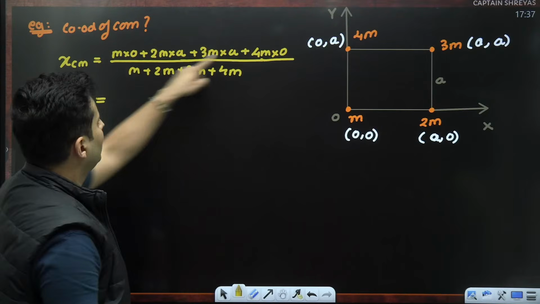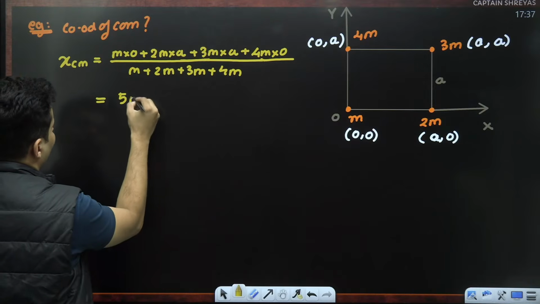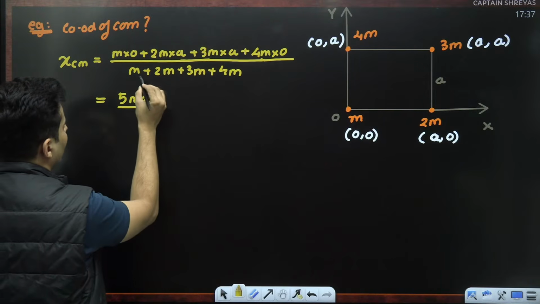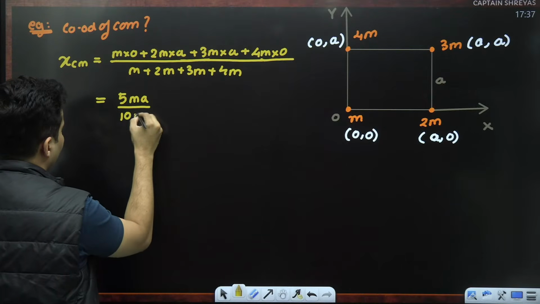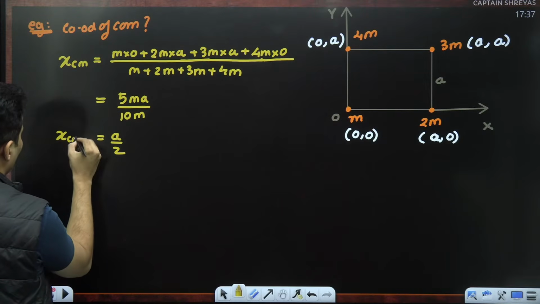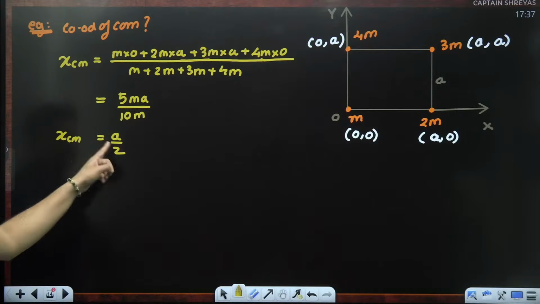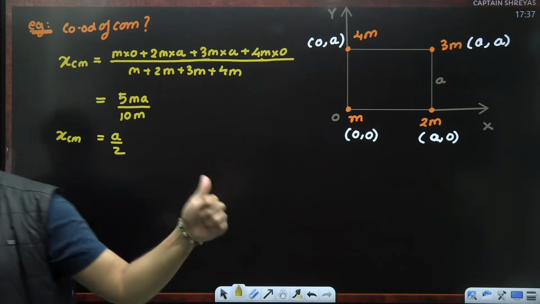This is 0, that is also 0. 2ma plus 3ma, which will make it 5 times ma, divided by 1 plus 2 is 3, 3 plus 3 is 6, 6 plus 4 is 10. So divided by 10m. So it will just become A divided by 2. That is the x coordinate of the center of mass. Is that absolutely clear, everyone? That is the x coordinate. Very good.